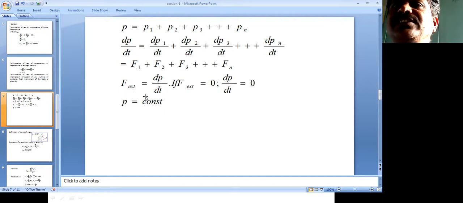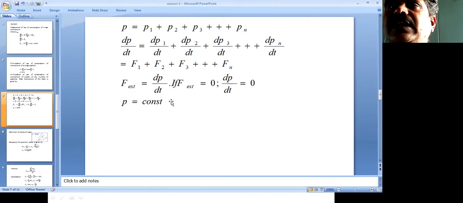If F external equals 0, then d by dt of P1 plus P2 up to Pn equals 0. This becomes 0 only when P1 plus P2 plus P3 and so on up to Pn is a constant.